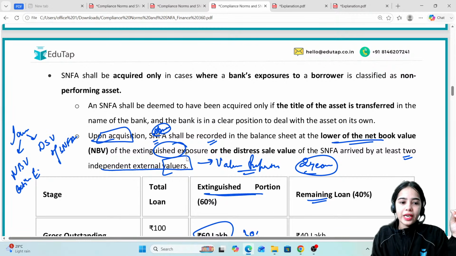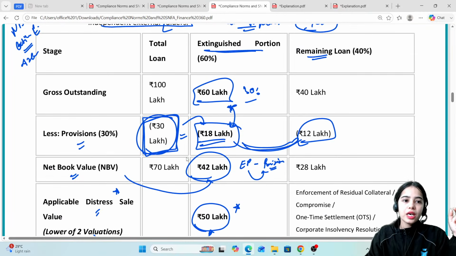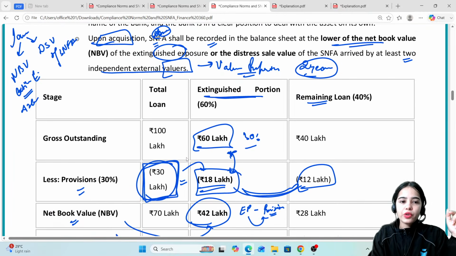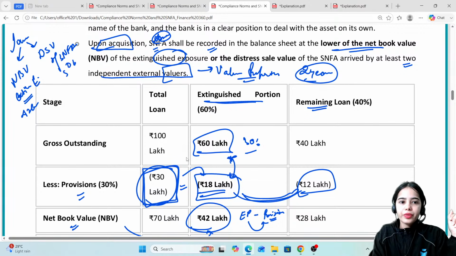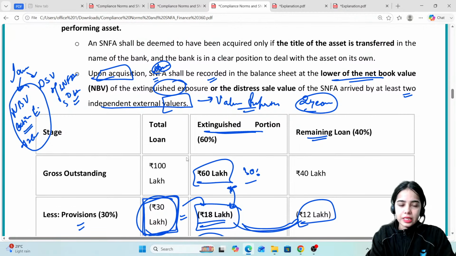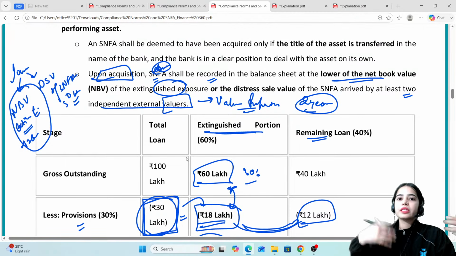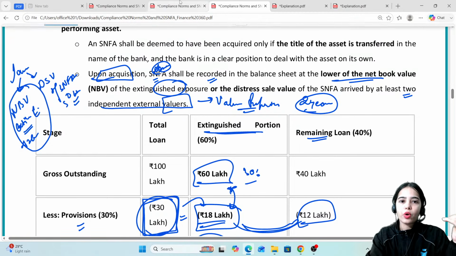The net book value of the extinguished portion was 42 lakh, while the distress sale value of the SNFA was 50 lakh. So the lower, that is the net book value, will be recorded in the balance sheet in this case, because the record has to be maintained, right? The record has to be maintained.